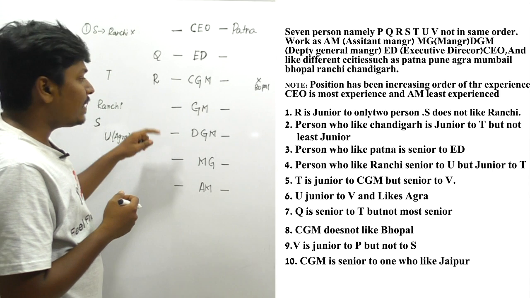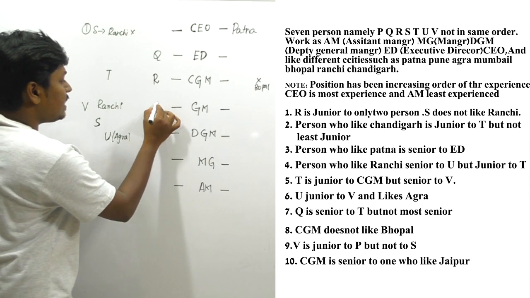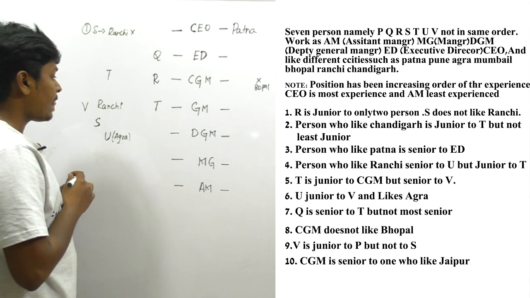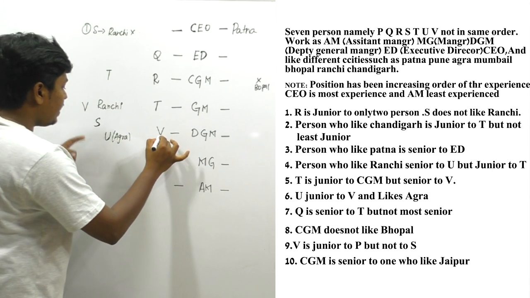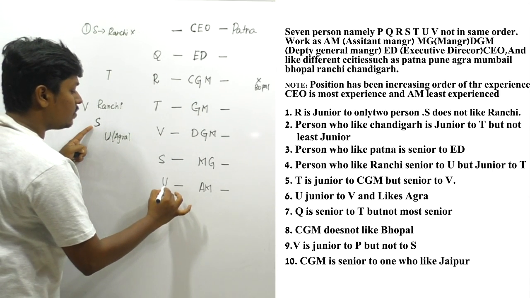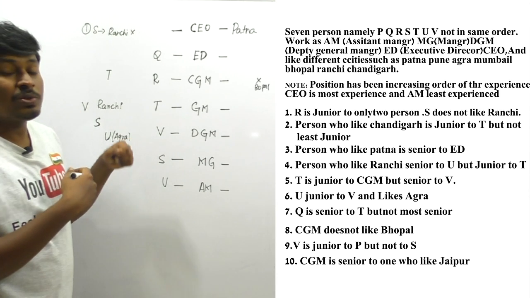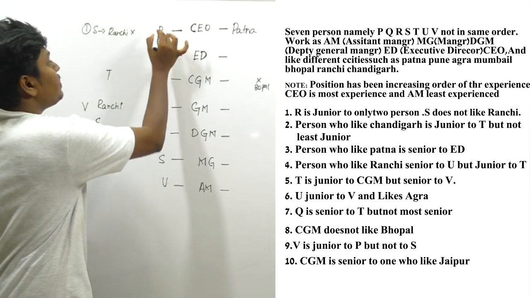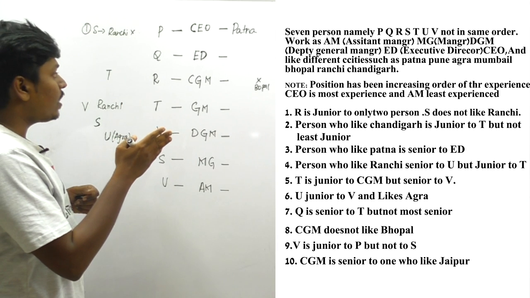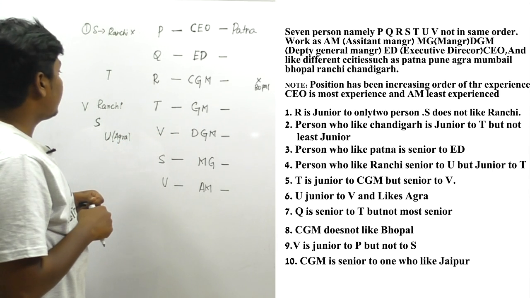And I think we can fix all things, right? I can fix T here. Listen carefully. If I fix T here, we can fix V, we can fix S, and we can fix U. Right, got it? And they have said that the person V is junior to the person P. I think definitely the person P should come in here, right? Only by one point, I think we can fix every person, right?